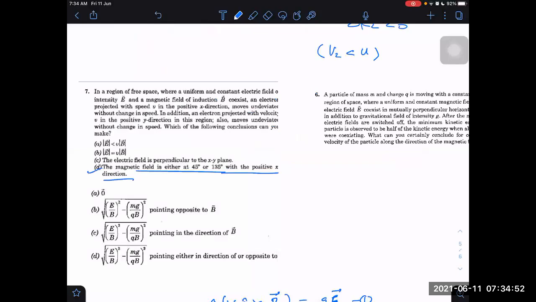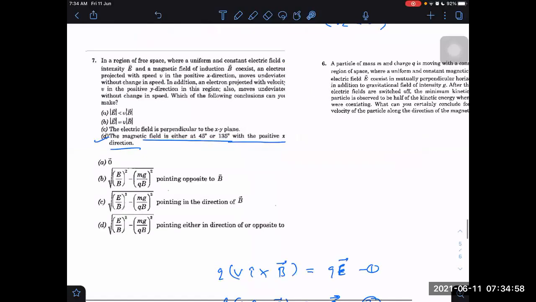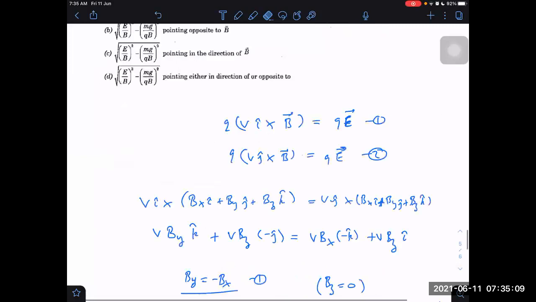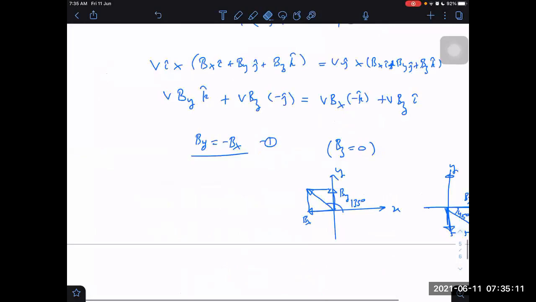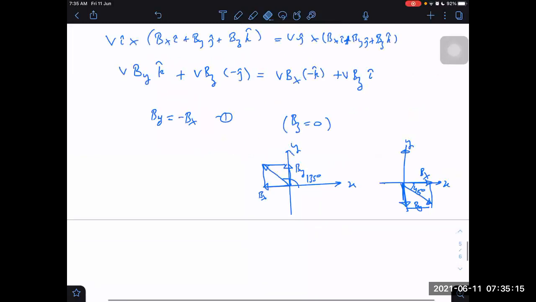They have not mentioned clockwise angle or anti-clockwise angle, so I will assume 45 and 135. Sir, when you are saying the component of magnetic force will be equal, to be undeviated it should be in opposite directions, sir, due to the x component and y component.